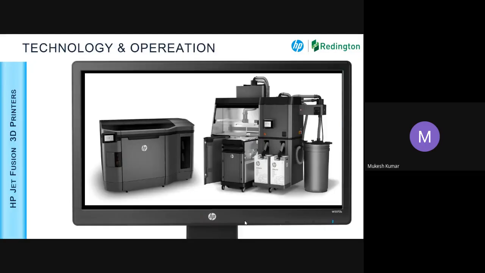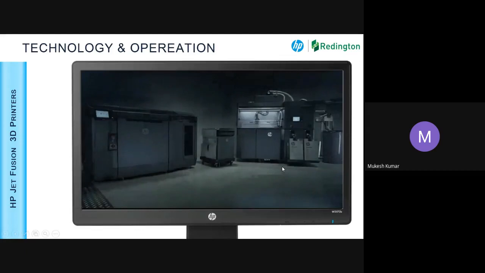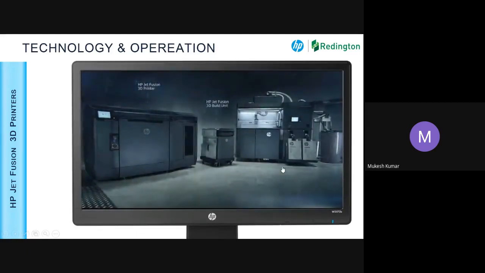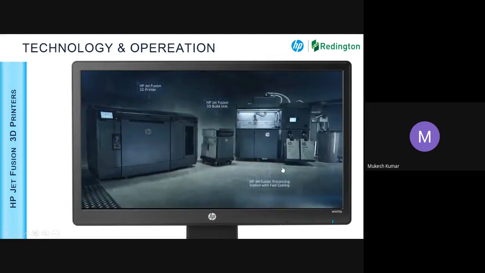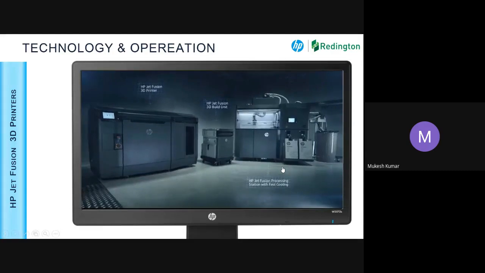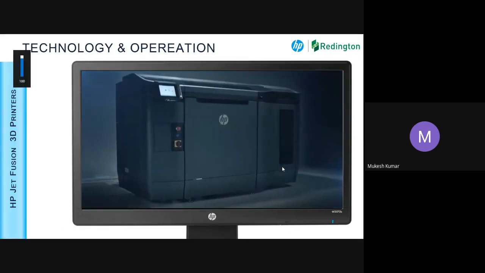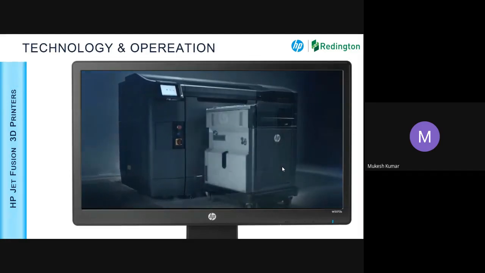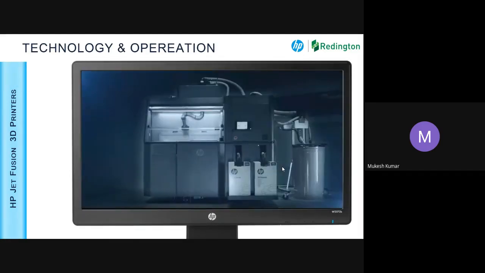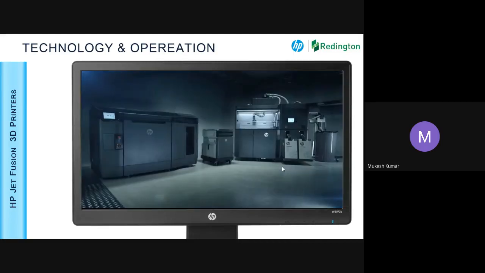Uh, so I will explain you a little about the technology. And processing station, fast cooling, efficient 3D printing workflow. Now you can deliver functional parts up to 10 times faster, lowest cost.